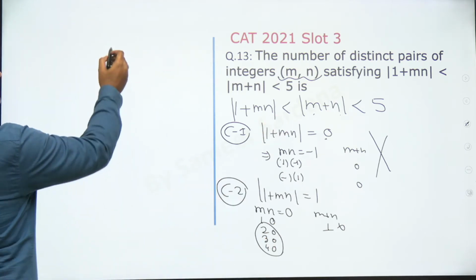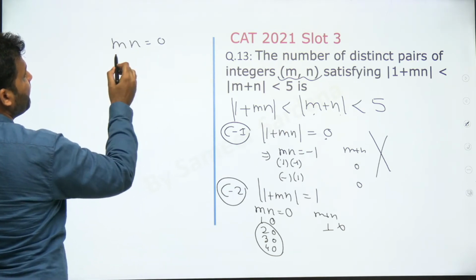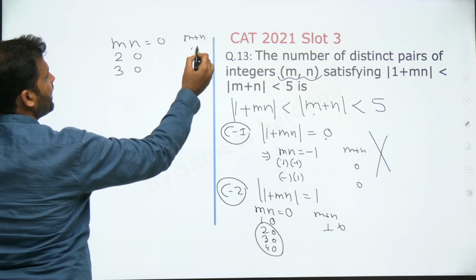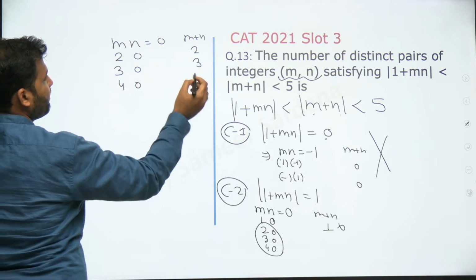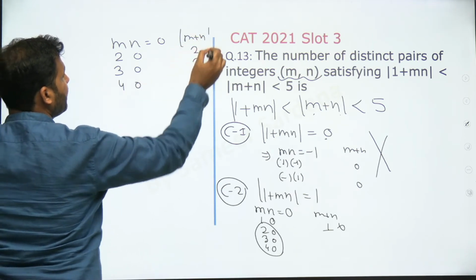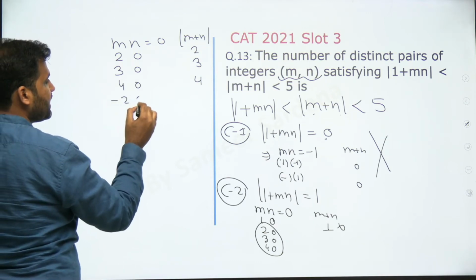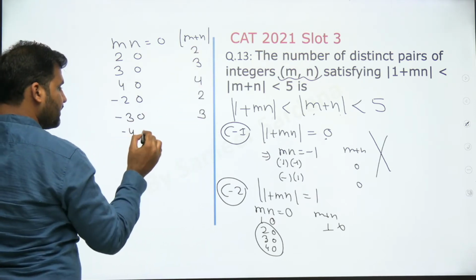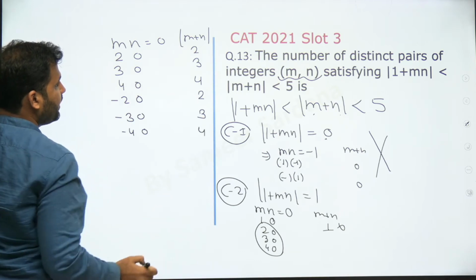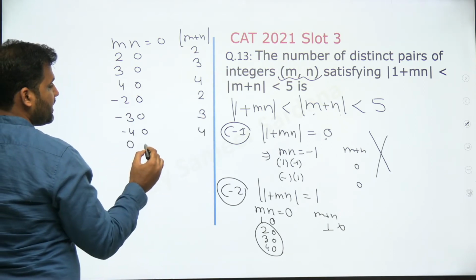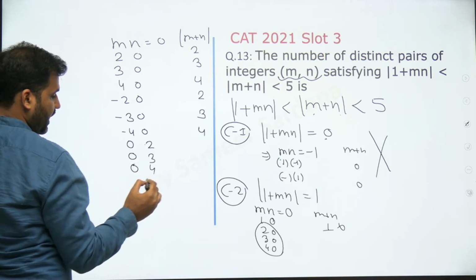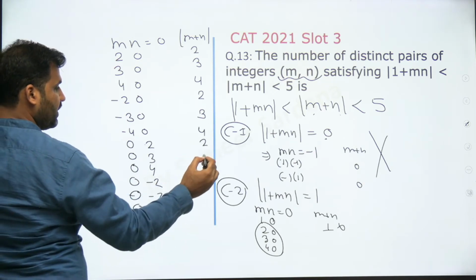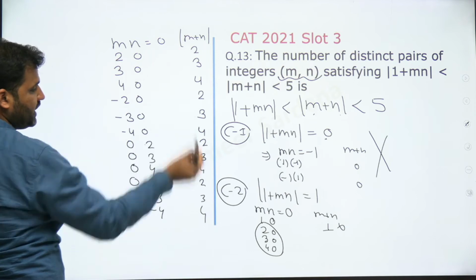So in this case, where mn is 0, m can be 2, n can be 0, m can be 3, n can be 0, right? यहाँ पे आप देखो m + n की वैल्यू यहाँ 2 बनेगी, यहाँ 3 बनेगी. 4, 0: m + n will be 4. If I take this as minus 2, this as 0, m + n will again be 2, minus 3, 0, m + n will again be 3, minus 4, 0, |m + n| will again be 4. Similarly, I can also take this as 0 and this as 2, 0 3, 0 4, and 0 minus 2, 0 minus 3, 0 minus 4, right? So this also will be 2, 3, 4, 2, 3, 4. Mod of these values will be so.